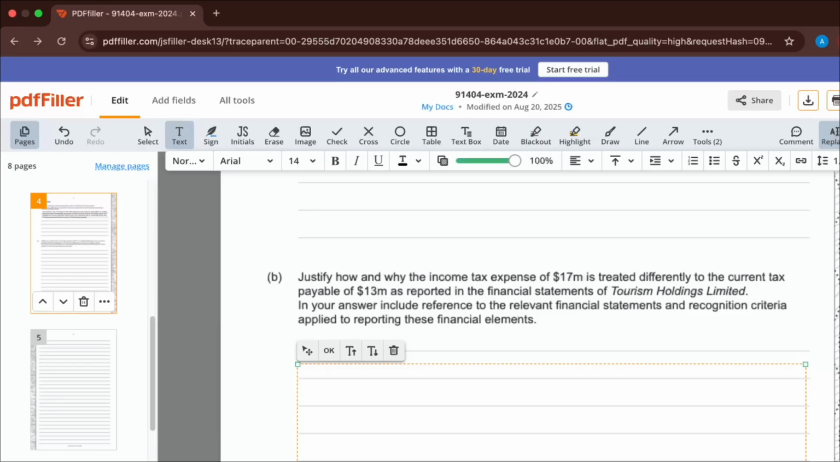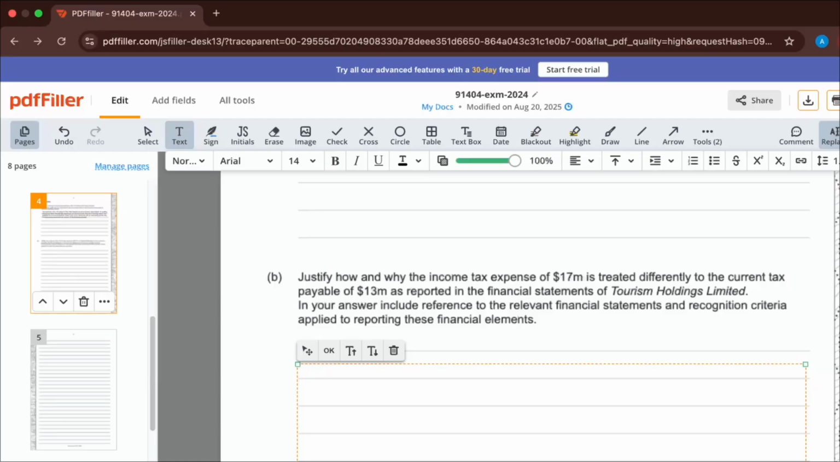So the current tax payable, guys, is going to be a liability in our statement of financial position, and it's kind of money owing to the IRD, right? That's probably going to be paid in the next year, the next accounting period, right? And the income tax expense is for the previous year, and that's going to be on the income statement.